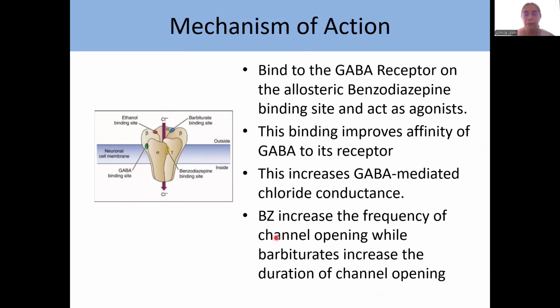But there is a major difference between how barbiturates act and how benzodiazepines act. Benzodiazepines increase the frequency of channel opening, while barbiturates increase the duration of channel opening. So in that sense, they act in different ways.